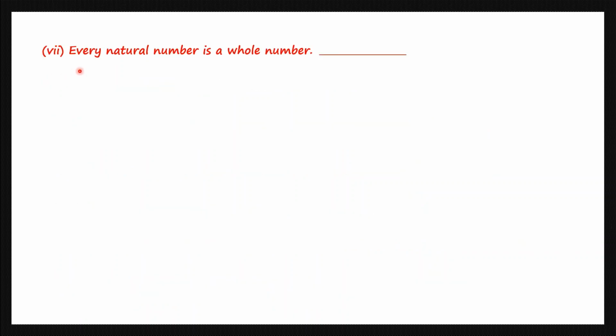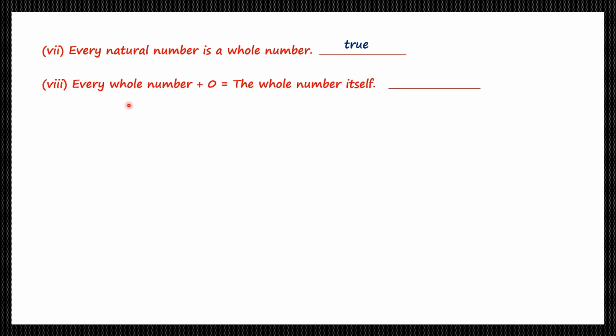Question 7. Every natural number is a whole number. Okay, so natural numbers are numbers that start from 1, 2, 3 and so on. Whole numbers start from 0, 1, 2, 3 and so on. So you can see 1, 2, 3 is there here also. That means every natural number is a whole number. That statement is true. So let's write that. True.